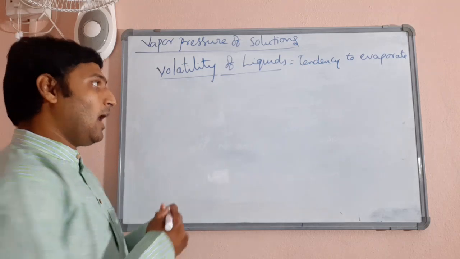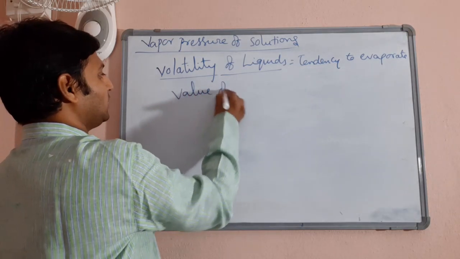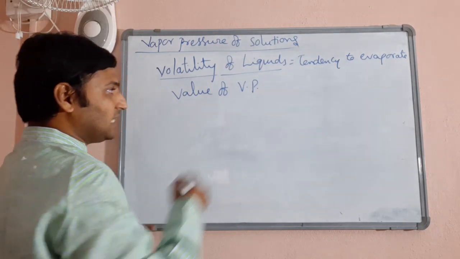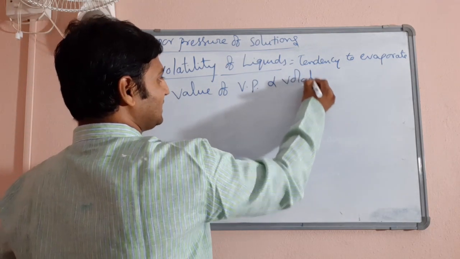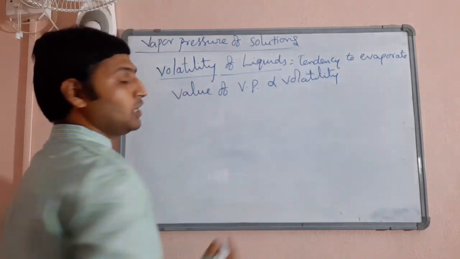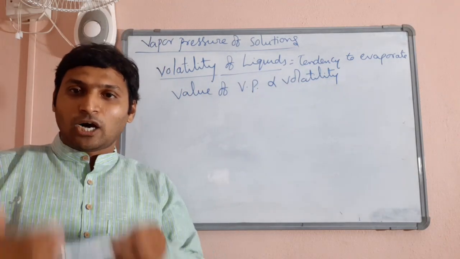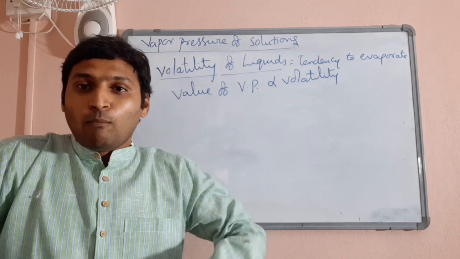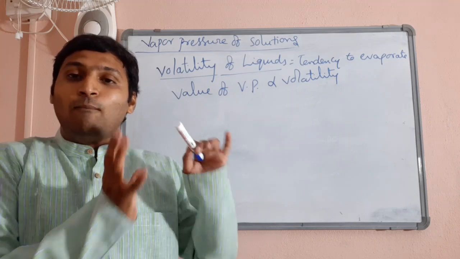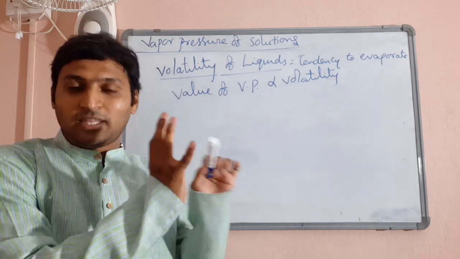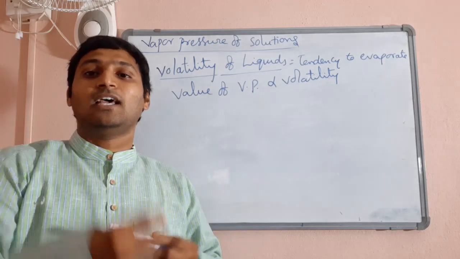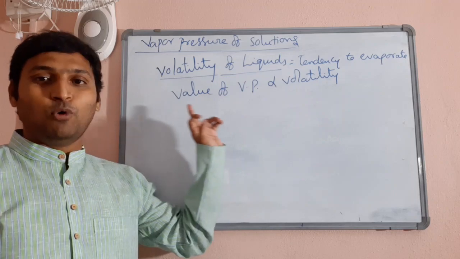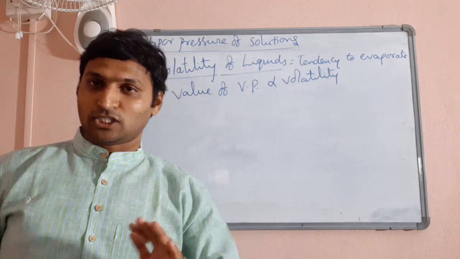Now tell me, how is the value of vapor pressure of a liquid related to its volatility? A liquid which exhibits more vapor pressure is said to be more volatile. For the simple reason that because it is more volatile, by the time liquid vapor equilibrium is attained, more amount of liquid would have evaporated, and more concentration of vapors will be there in the vapor phase. As a result, more pressure it exerts. So a more volatile liquid exerts more vapor pressure at any given temperature.